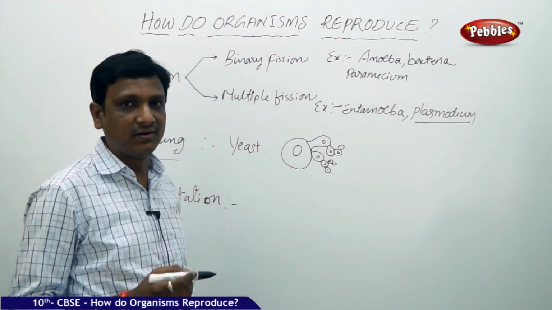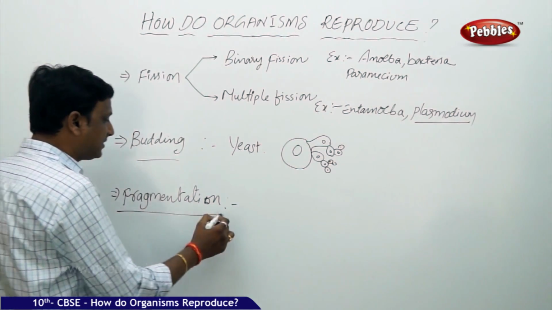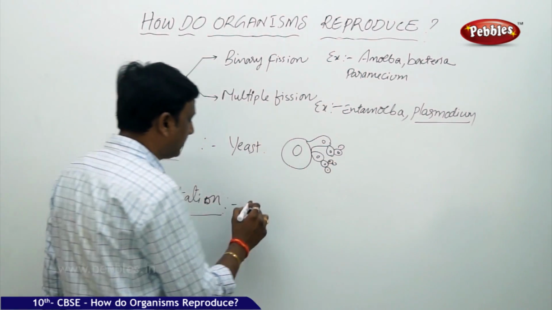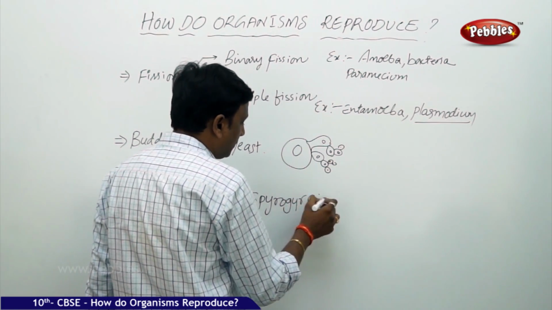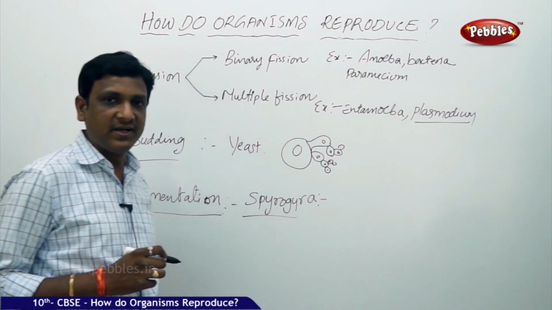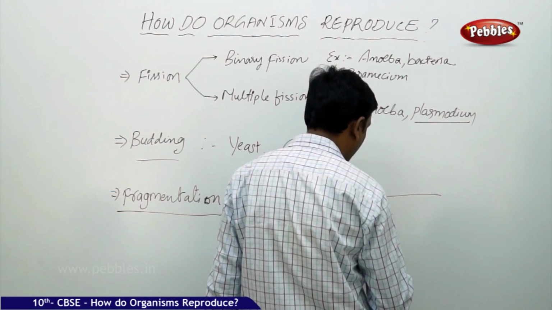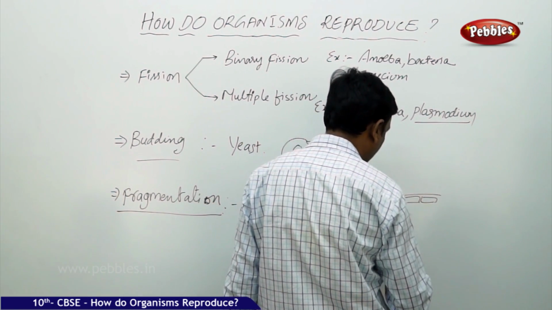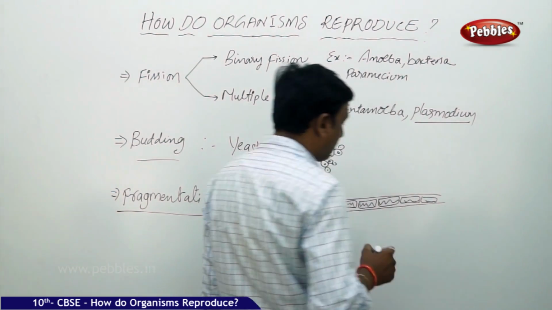However, in the case of multicellular organisms also budding is seen. We will discuss it later. The next one is fragmentation. Fragmentation is the simplest method of reproduction in multicellular organisms. For example, we can take Spirogyra. Whenever it is mature, whenever it is completely grown up, the Spirogyra filaments, you might have seen them in your laboratory on the permanent slide. It is green in color. In Spirogyra, all cells are similar.